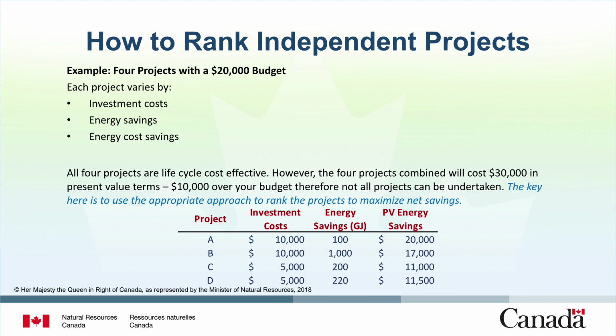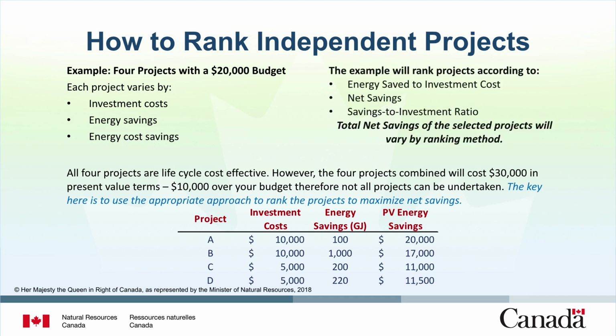However, the 4 projects combined will cost $30,000 in present value terms, $10,000 over your budget, which means not all projects can be undertaken. The key here is to use the appropriate approach to rank the projects to maximize net savings. We will consider 3 approaches to emphasize this point. 1. Energy saved per dollar of investment. 2. Net savings. And 3. Savings to investment ratio. The net savings for the $20,000 budget will vary according to the ranking method implemented.